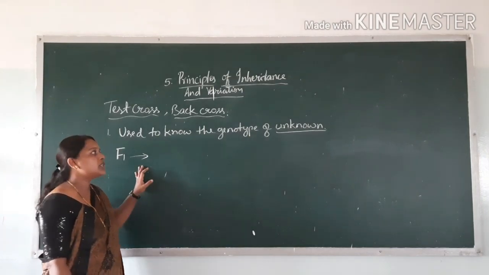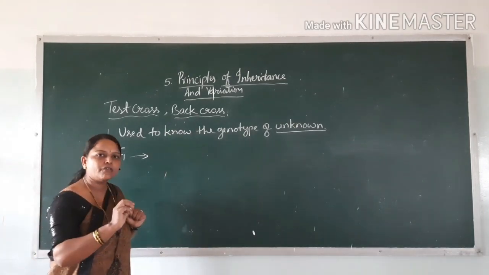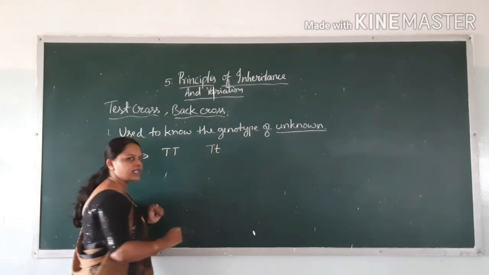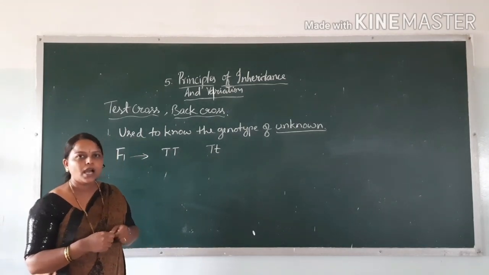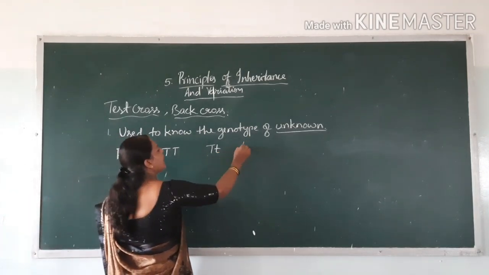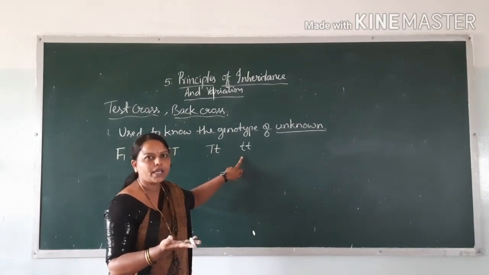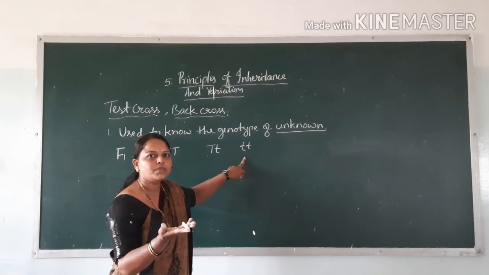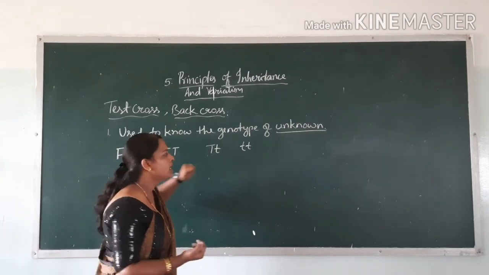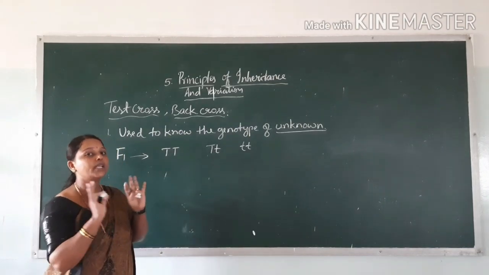Here we don't know what the genotype of F1 is. All were tall plants in the F1 progeny. Tall means whether they may be homozygous or they may be heterozygous. The genotype must be one of these two, isn't it? When we cross, we will know. See, all this resembles the recessive factors, and the phenotype also comes like the recessive character, that is, short plants will come by this genotype. For the F1 generation plant we know the phenotype, all were tall, but we do not know the genotype.